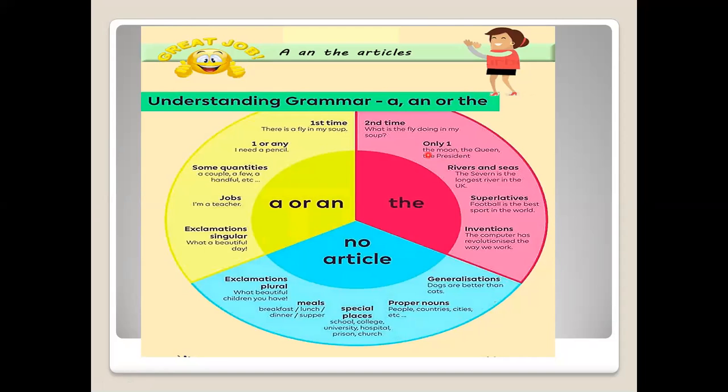Okay. And rivers and the seas. That's the Ganga, the Brahmaputra, the Godavari. Then the Arabian Ocean, the Bay of Bengal. So these things will also take the. Superlatives. We are very clear about superlatives.